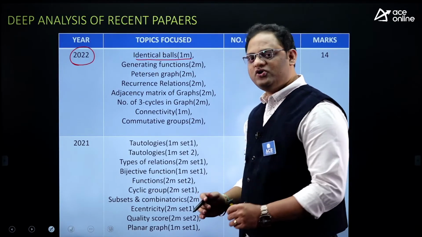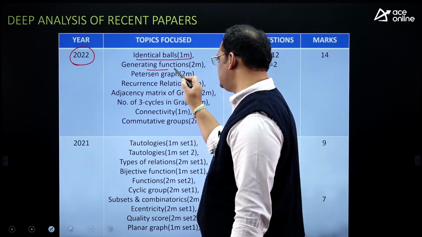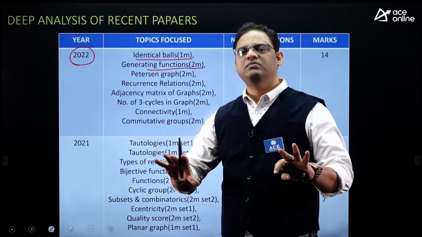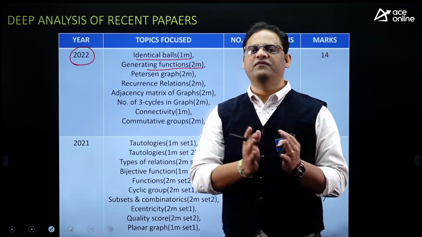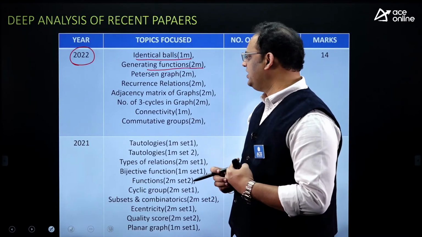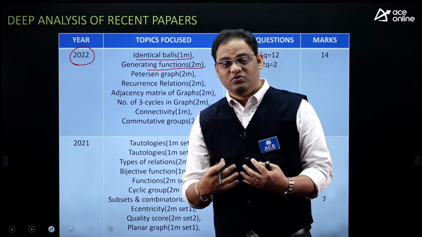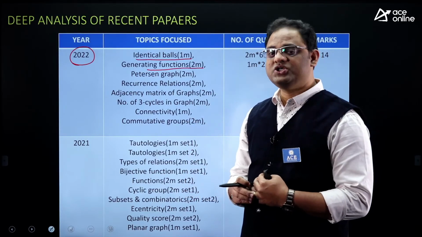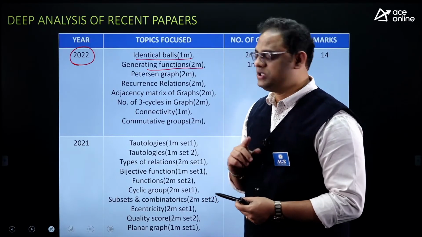We also have a 2 marks question from generating functions. They gave some logic about a sequence, and from that sequence we should understand the closed form of the sequence. So we should find the appropriate generating function for the given sequence. That is one model question we got.